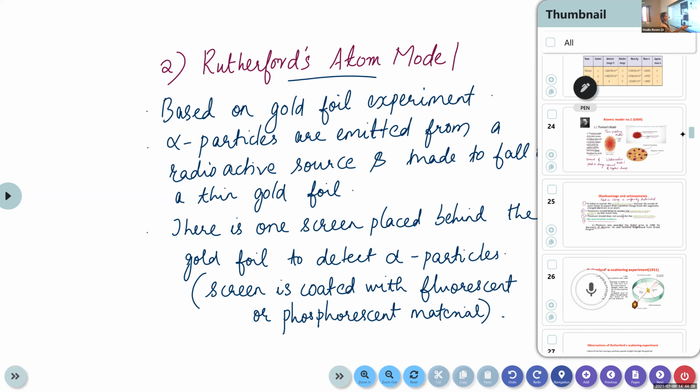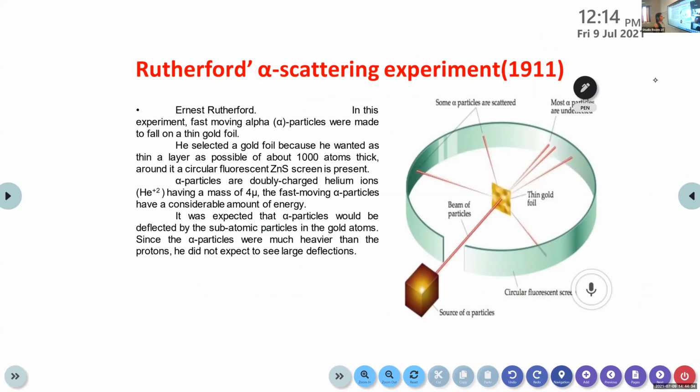Finished? Yes, ma'am. Then this is the image of that gold foil experiment. Here is a source of alpha particles, that may be a radioactive source. This alpha particle is made to fall on a thin gold foil, and there is one screen behind this gold foil to detect the alpha particles. It is coated with fluorescent material.